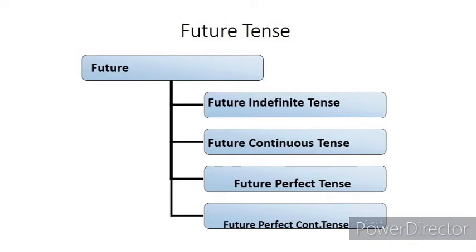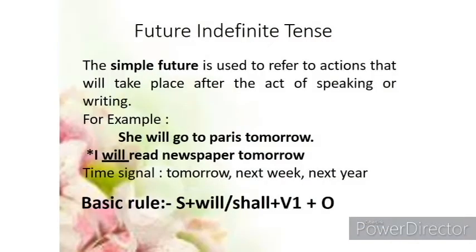So, based on aspect, future tense is divided again in four parts, that is future indefinite tense, future continuous tense, future perfect tense, and future perfect continuous tense. So let's get started with the future tense. So first comes future indefinite tense.